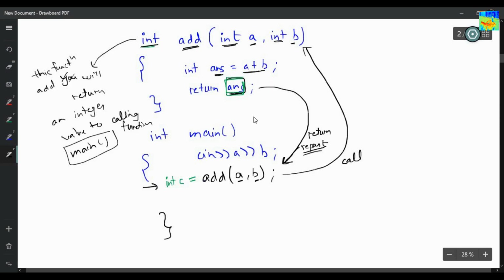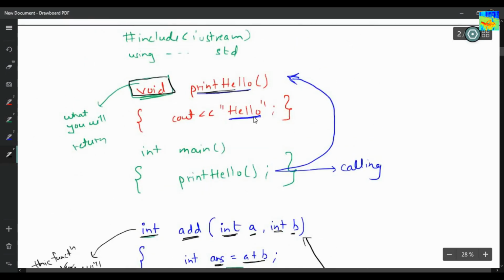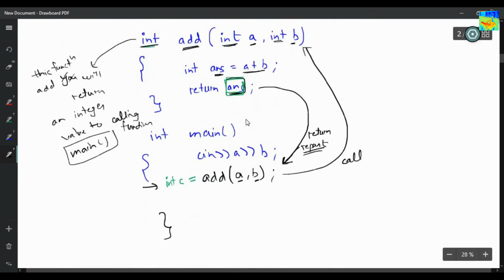In the previous case, since the function was not returning anything, I was not storing it. But in this case, I am returning an integer. So we have to write int c equals add, because this add function will return an integer, that is answer. And when we get the answer, I will write cout c.